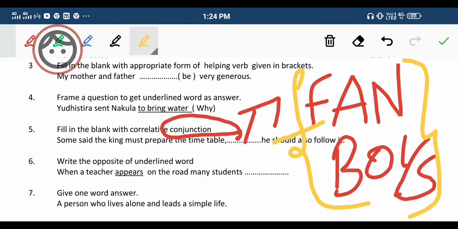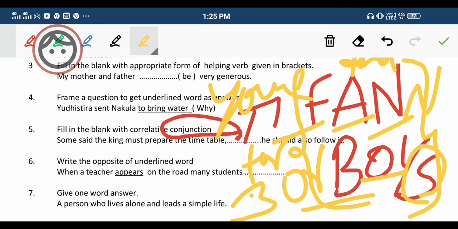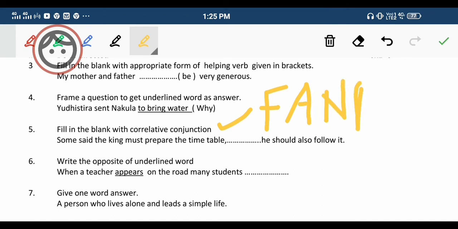F will be for, A will be and, N nor, B but, O or, Y yet, okay. So it's all easy, but you have to understand the FANBOYS. So if a conjunction is there, remember this acronym: FANBOYS, okay.